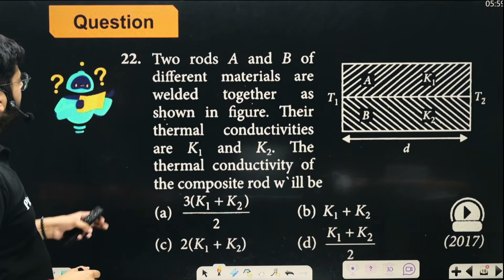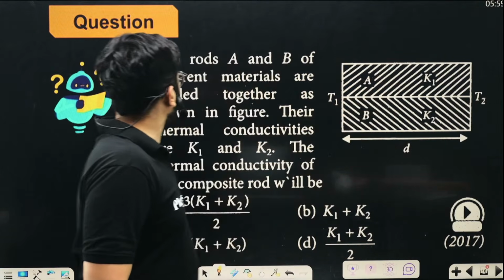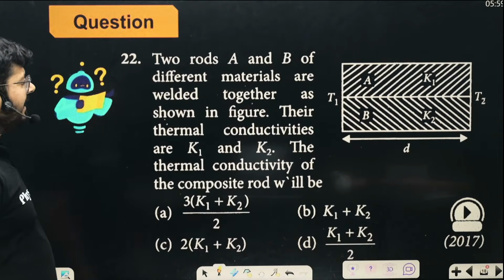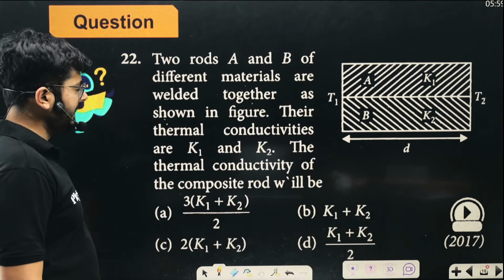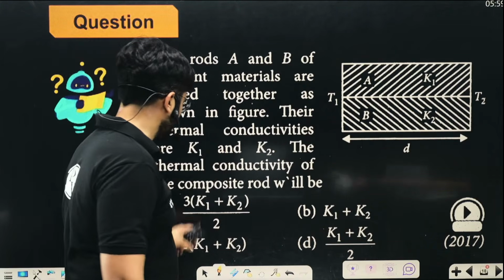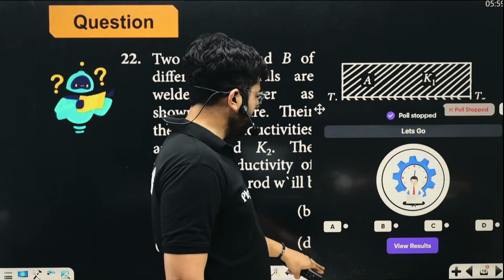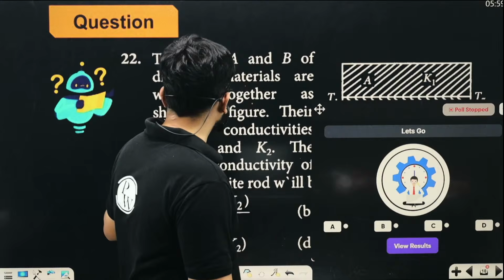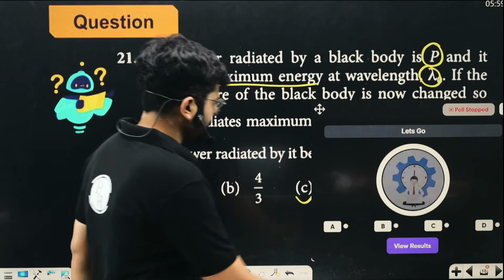So here we have two rods, rod A and rod B, of different materials. They are welded together as shown in the figure. Their thermal conductivities are K1 and K2. What will be the thermal conductivity of the composite rod? It's a direct formula, so I don't have to solve this particular question. In the previous question, what was the answer? C.